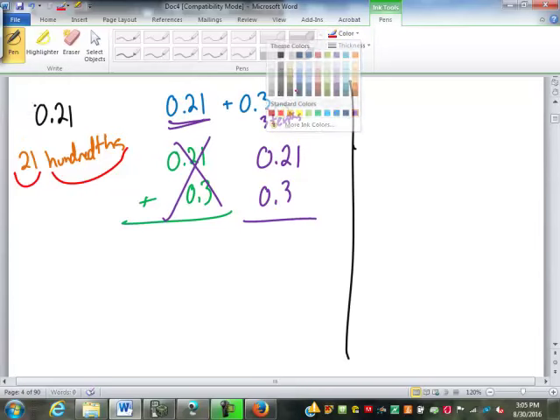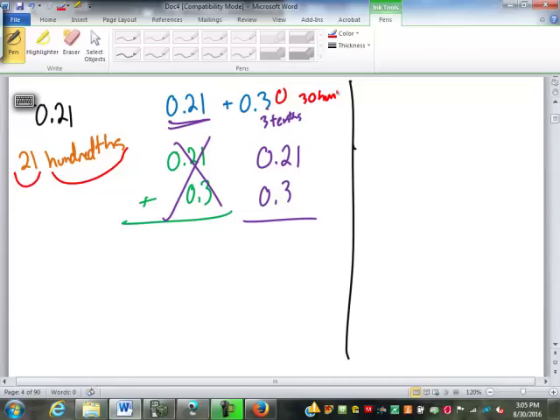They have different names. But if we just put a 0 there, now this becomes 30 hundredths. So now if there's a 0 there, the decimal points automatically line up. Lining up the decimal points when we add or subtract decimals is nothing more than making sure they have the same name. Then we add them. 21 and 30 is 51. Where's my decimal point go? We bring it straight down.